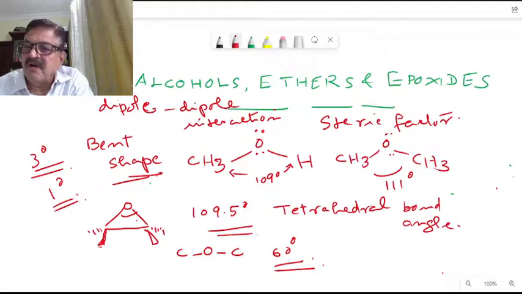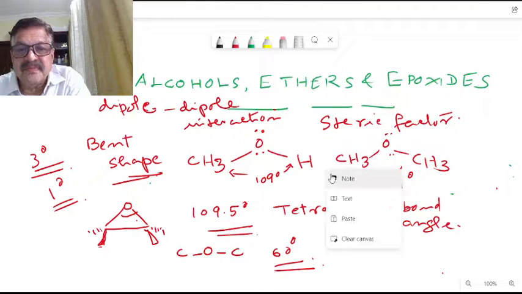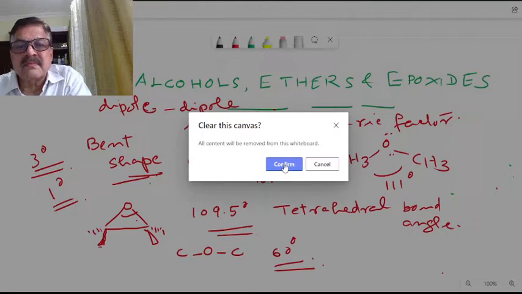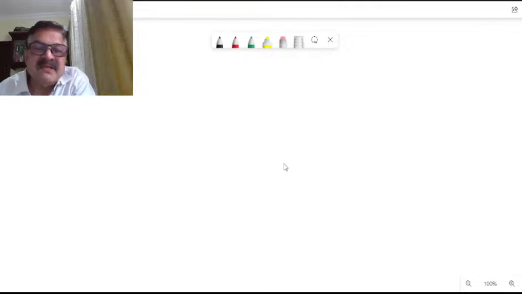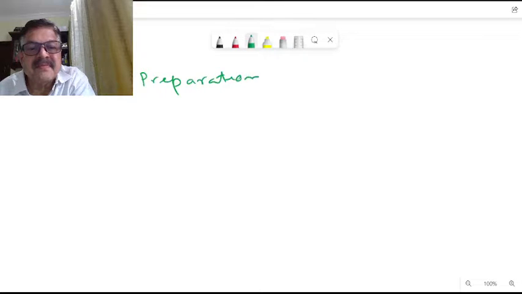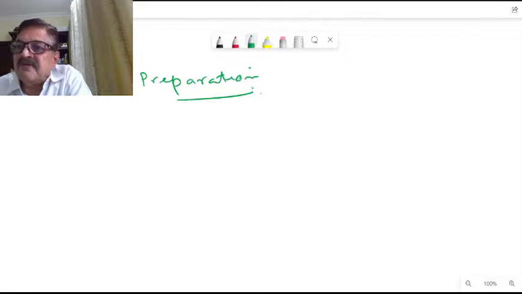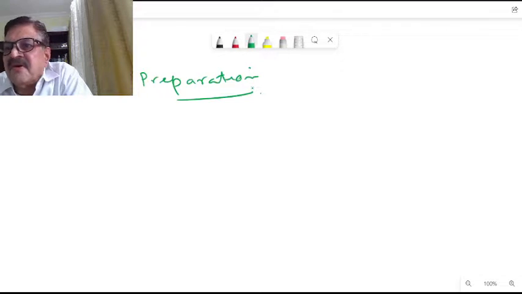Okay, now how will you prepare? Briefly, preparation. I will just change this page. That is synthesis. We will not go very much into the details of this one. So, preparation of alcohols, ethers and epoxides.